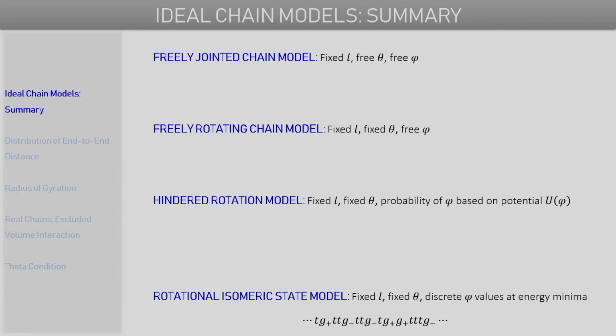And we finally discussed very briefly the rotational isomeric state model, which is the most sophisticated model amongst the ones that we discussed, and which is widely used for predicting conformations of polymer chains. In this model, the bond length and bond angle again are fixed.